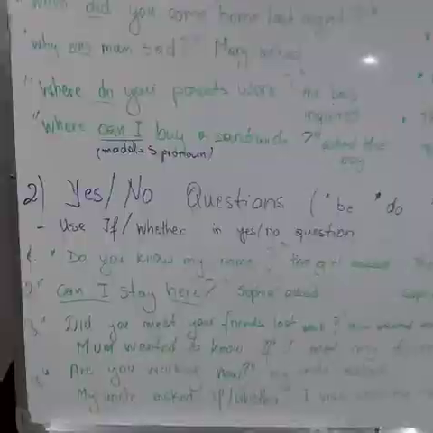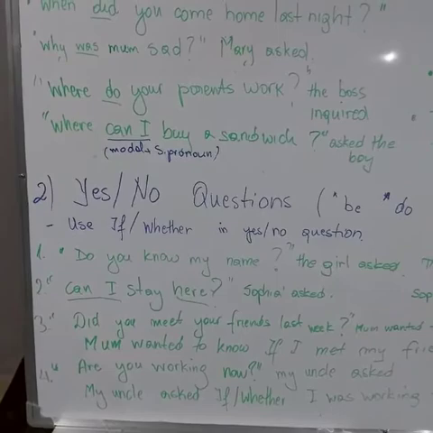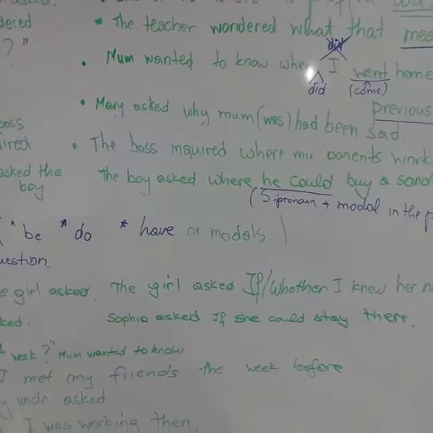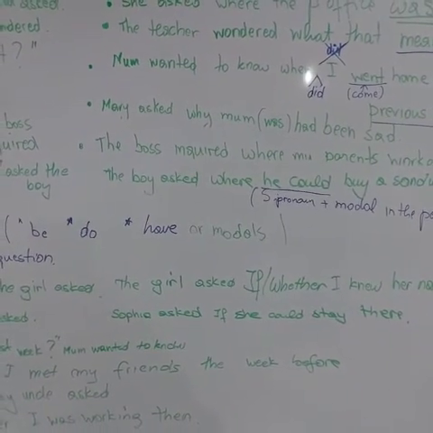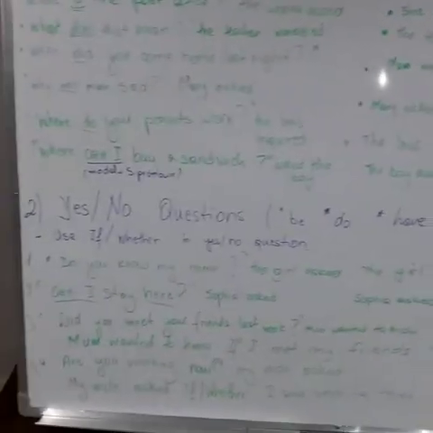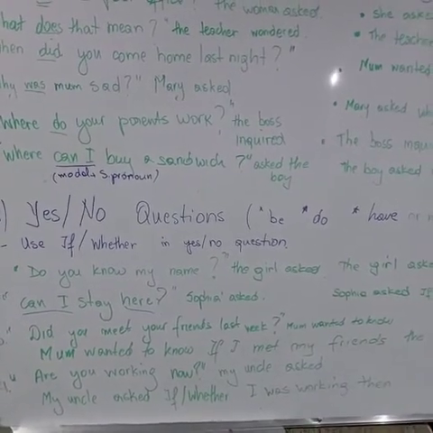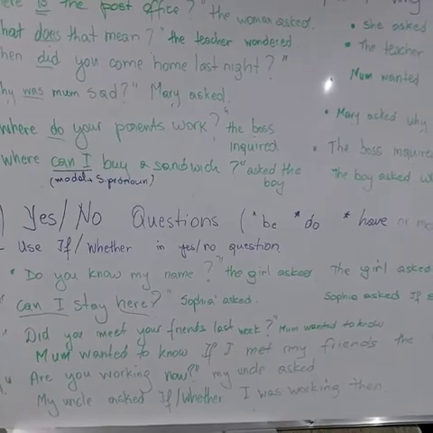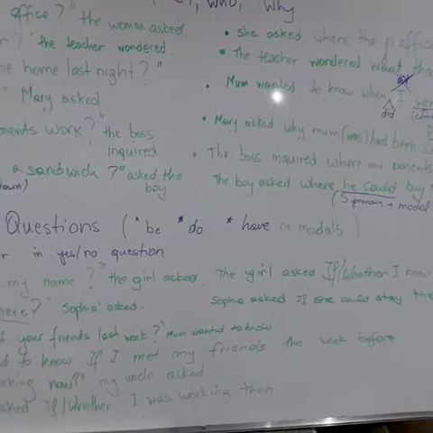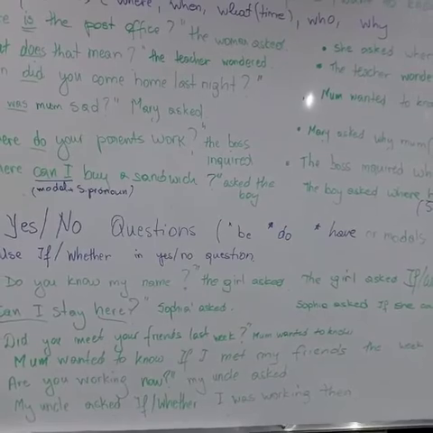The second one, can I stay here? Sophia asked. So it is a question made with the modal can. Sophia asked if she could stay there. So change the position of could and don't forget to replace here using there in reported. A question with did. Did you meet your friends last week? Mom wanted to know if I met my friends the week before. It is up-to-date reporting, or if you want to make out-of-date reporting, you say if I had met.